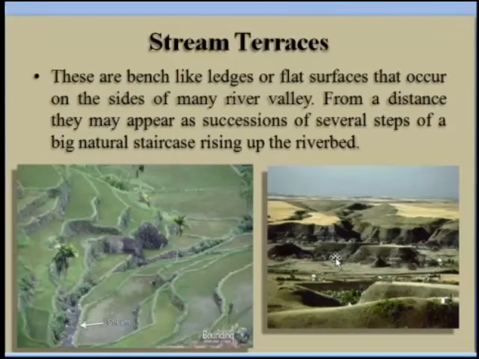Next is the stream terraces. Stream terraces means what? These are the benches like ledge or flat surfaces that occur on the sides of many river valleys. River valley के side पे benches like फ्लैट सरफेसेस क्रिएट हो जाते हैं, उसे हम क्या कहते हैं कि स्ट्रीम टेरेसेस. ओके.